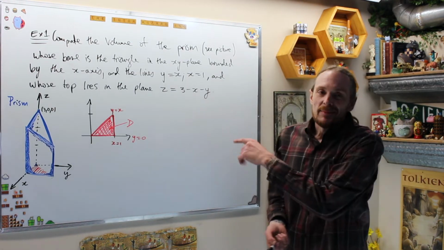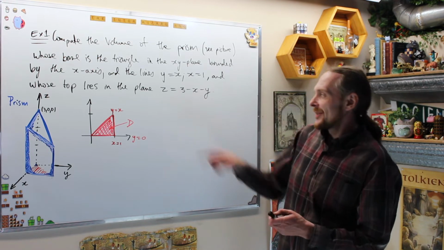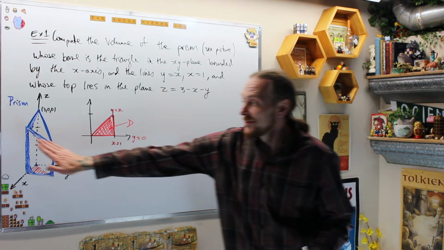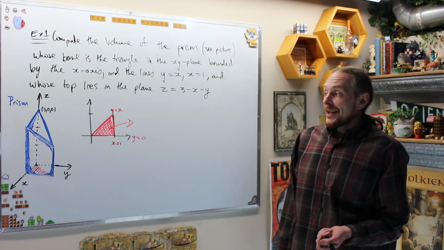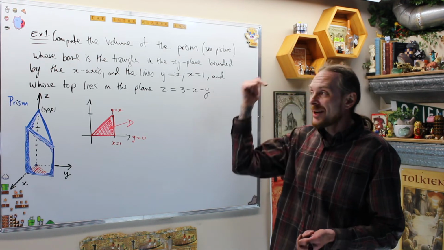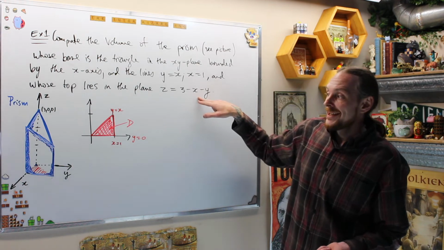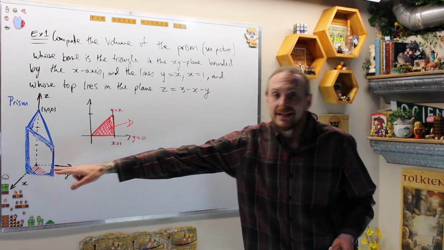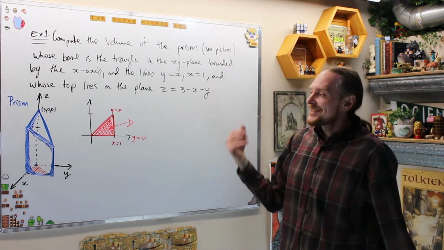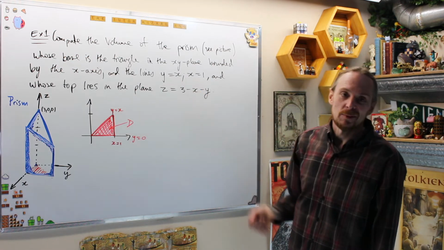Example 1. I'm going to take the time to remind you that if I have a positive surface, which is a function of two variables, the graph of that will be a positive surface. And then if I take a region, even if it's arbitrary, we can talk about the volume below the surface and above a region D. And then they can cleverly rephrase that slightly and use it to describe a prism. That is what they're doing.